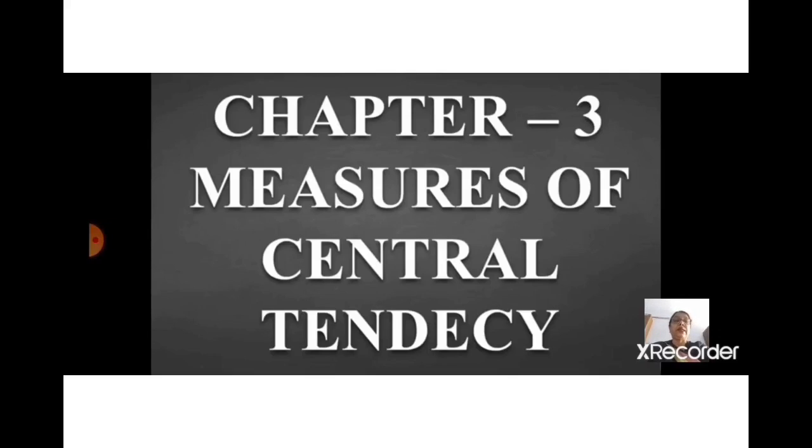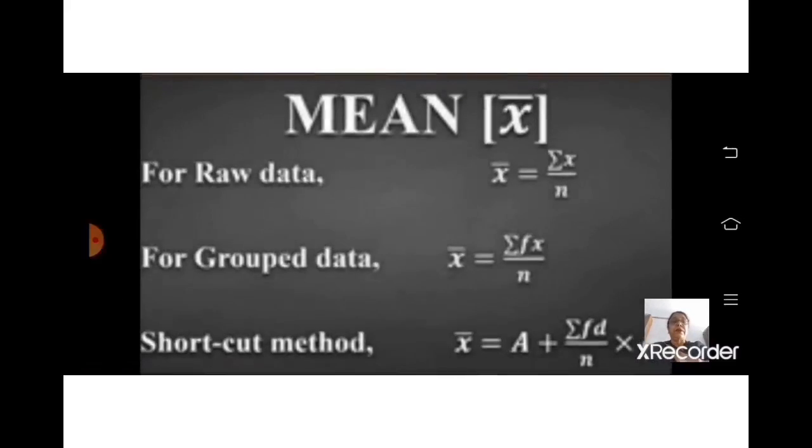Today we are going to start chapter number 3, Measures of Central Tendency. In this chapter, we are going to study about mean. Mean means average. I have already explained you. The formula for mean for raw data, raw data means raw information, rough information, is simple: x bar equal to sigma x upon n. Whatever observations are there, you have to make the total of those observations and divide by the number of observations.